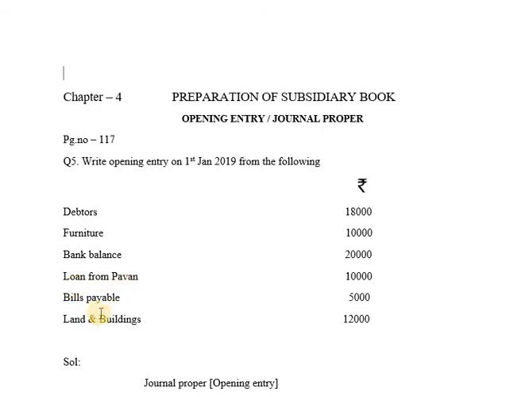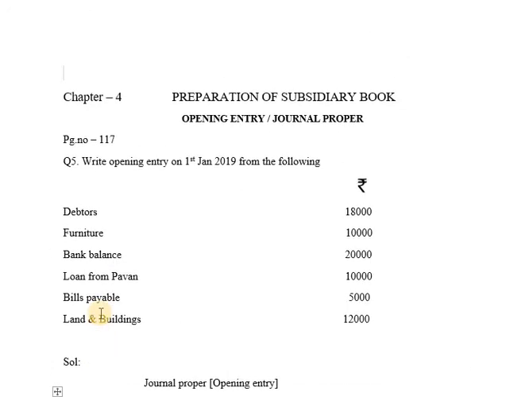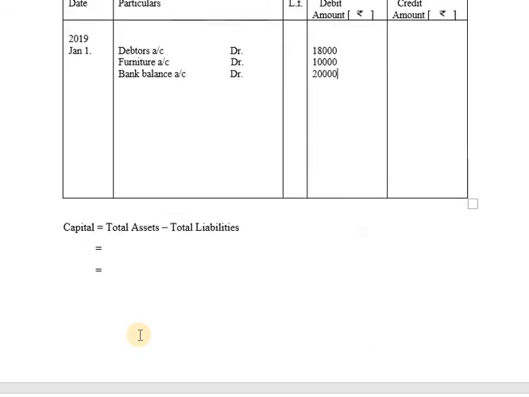Next, bills payable is among those 5 names, so it is a liability. It will be recorded on credit side. So as we have kept loan from Pawan aside, just keep bills payable also aside. First, complete all the items which are to be recorded on debit side. Next, we have land and buildings. Land and buildings is not among those 5 names, so land and building is an asset. It will be recorded on debit side. Land and buildings is given as 12,000. So land and buildings will be recorded on debit side as land and buildings account debit, and the amount is given as 12,000.